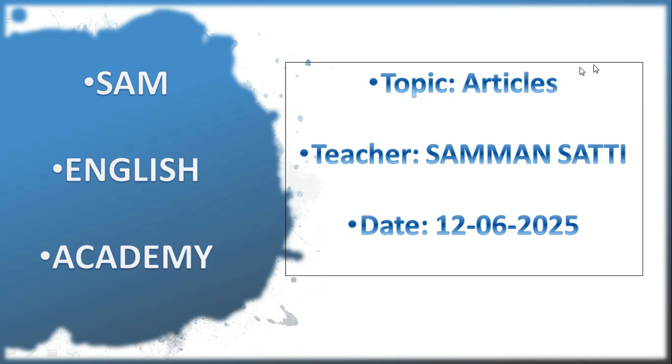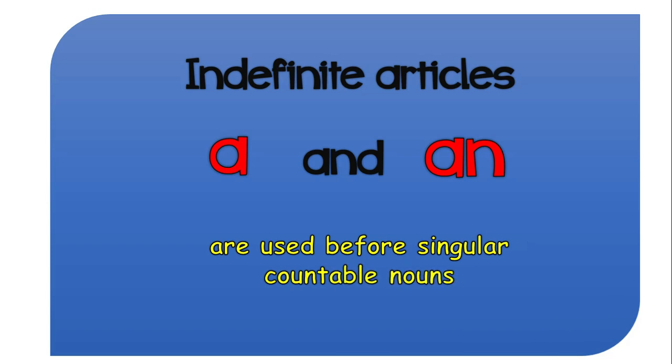Today we are going to study articles. I made a video on articles before as well, in which I talked about both the definite and indefinite articles. In this video I'm just going to tell you about indefinite articles, and there are two types of indefinite articles, a and an, and they are used before singular countable nouns.